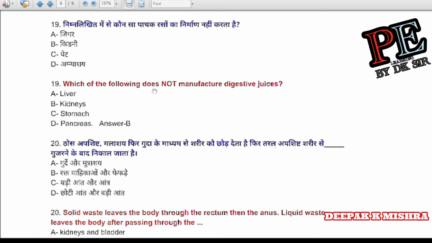Question number 19. Which of the following does not manufacture digestive juice? Liver, kidney, stomach, pancreas. Correct answer is B, kidney.